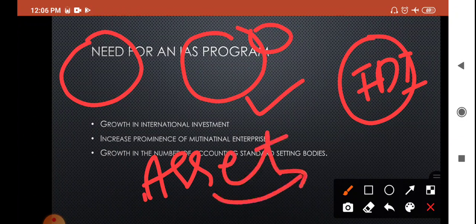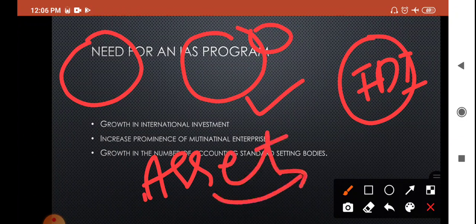So for the purpose of making the financial statements understood by people all over the world, and in order to increase the foreign direct investment, the accounting standards were converted into international accounting standards. To bring uniformity in the rules and regulations all over the world, uniform rules and regulations were introduced. So that is the first need, growth in international investment.